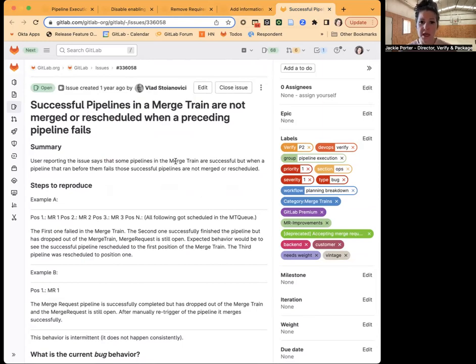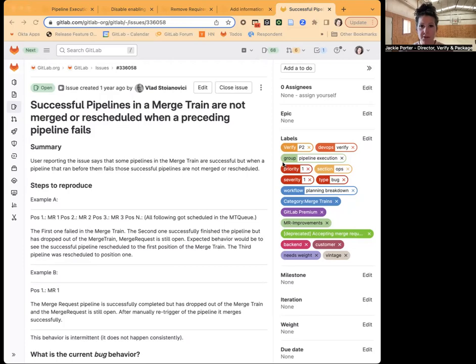So today, merge trains can be disrupted whenever there's a failure before a successful pipeline, and that means that there's technically a merge train that's kind of stuck, and then someone needs to re-trigger it to merge successfully. This is not how it's designed, so we want to make sure that we enable automatic merging of those pipelines.